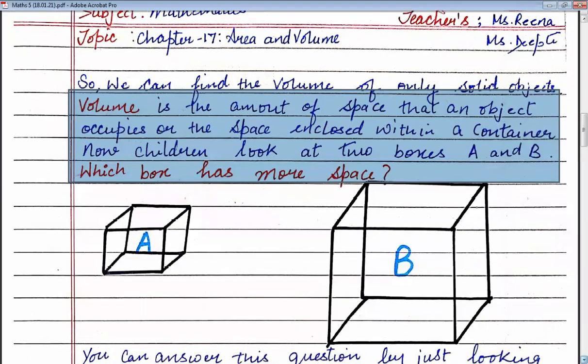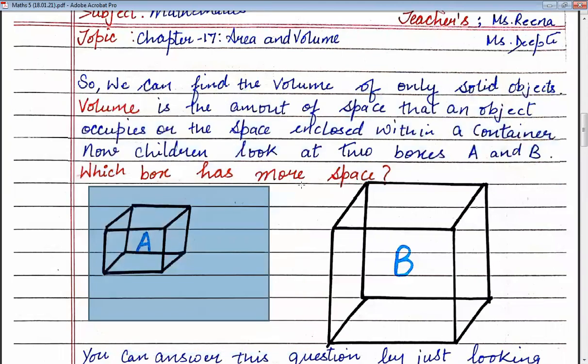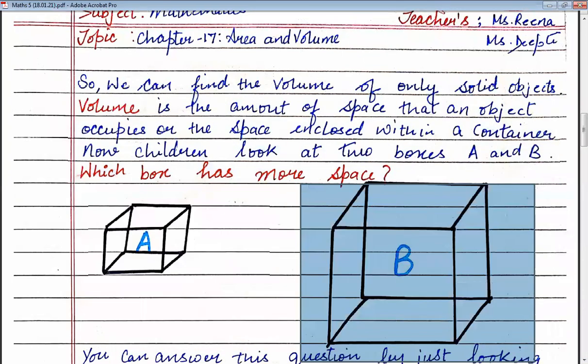Now children, look at these two cartons or cubes. Can you tell me which occupies more space? Is it A or is it B? Children, you can answer this question by just looking at the pictures: B is occupying more space.